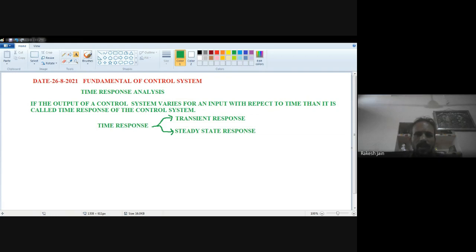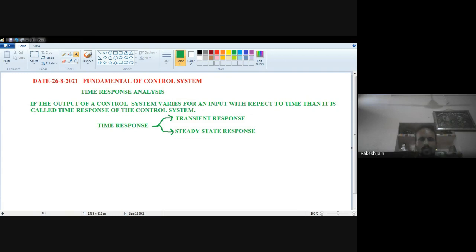In steady state, we also have to find some errors, like what is the steady state error for the ramp input, for the parabolic input, for the unit step input. That is a part of steady state analysis. So in transient analysis, we see certain parameters, and in steady state analysis, we see the parameters related to the error.